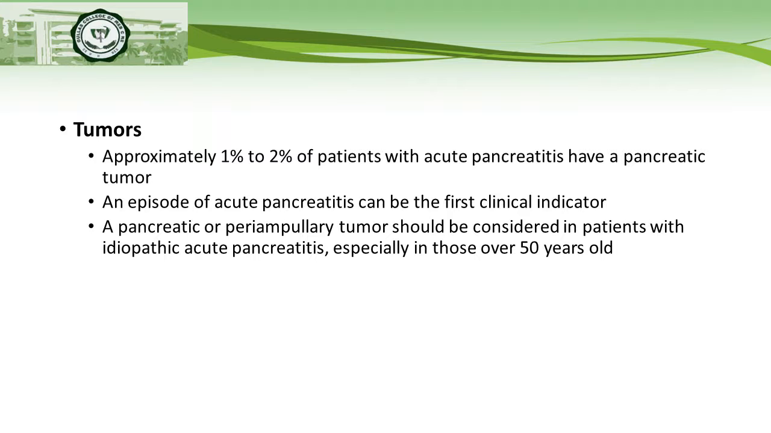Tumors: approximately 1 to 2% of patients with acute pancreatitis have pancreatic tumors. An episode of acute pancreatitis can be the first clinical indicator that the tumor is present. A pancreatic or periampullary tumor should be considered in patients with idiopathic acute pancreatitis, especially in patients who are over 50 years old.